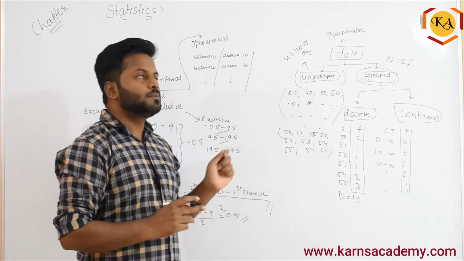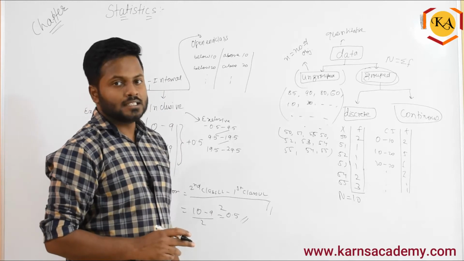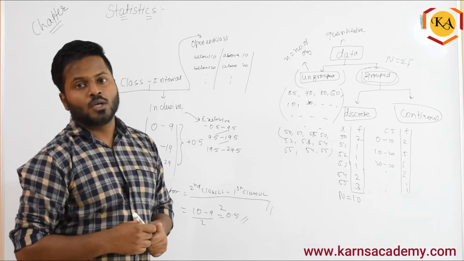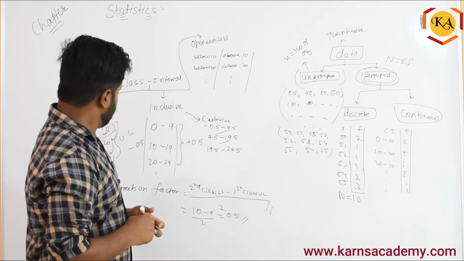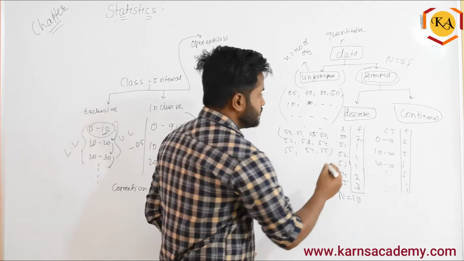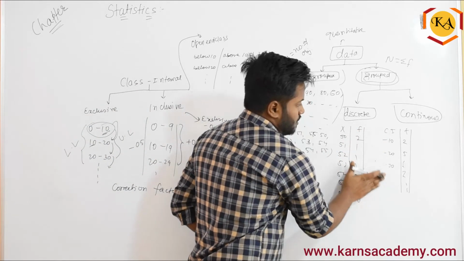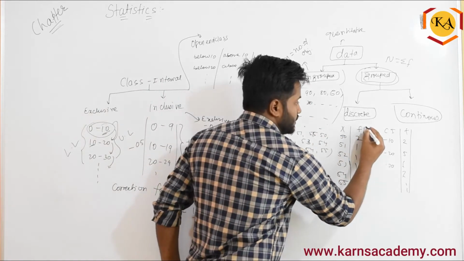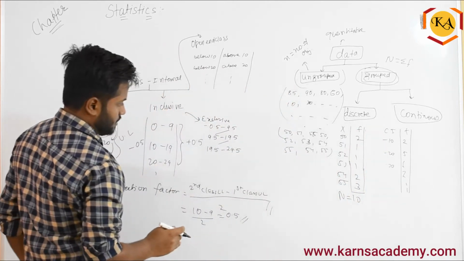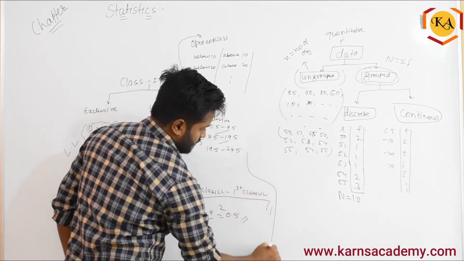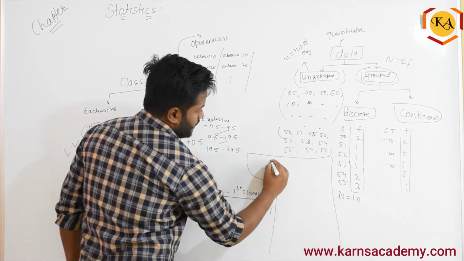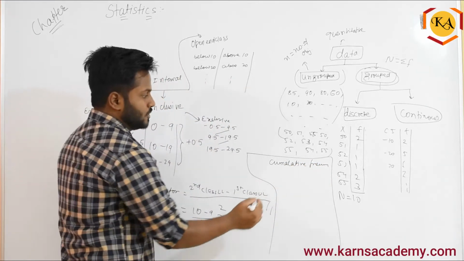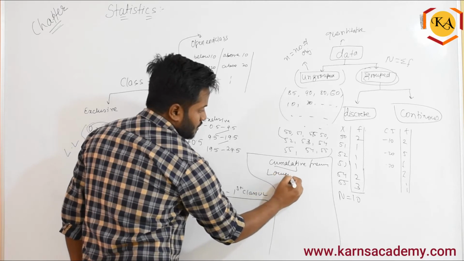Now there is one more thing in this. Whenever there is open-end classes, in the frequency column they will give you the cumulative frequency. What do you mean by cumulative frequency, I will teach you here only for this. There are two types of cumulative frequency. I'll just erase this. I hope you have written this. If not, rewind the video and write on that. First one is lower cumulative frequency. Okay, so there are two types of cumulative frequency. One is lower, one is upper.